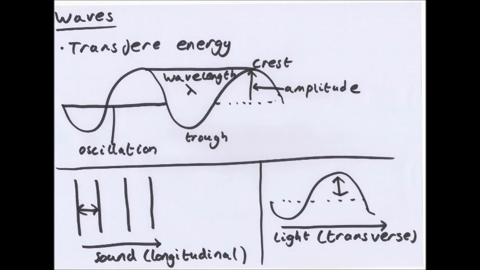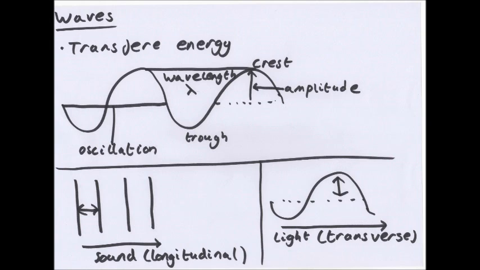Now as you can see, there's a straight line going in the middle of the wave, but that's exactly halfway between a crest and a trough. We'll just call that the normal for now. The distance between the normal and the crest or trough is the amplitude. That's the highest amount of displacement, we call it. Displacement is the distance from the normal line, just how far it's gone up. Now maximum displacement is amplitude.